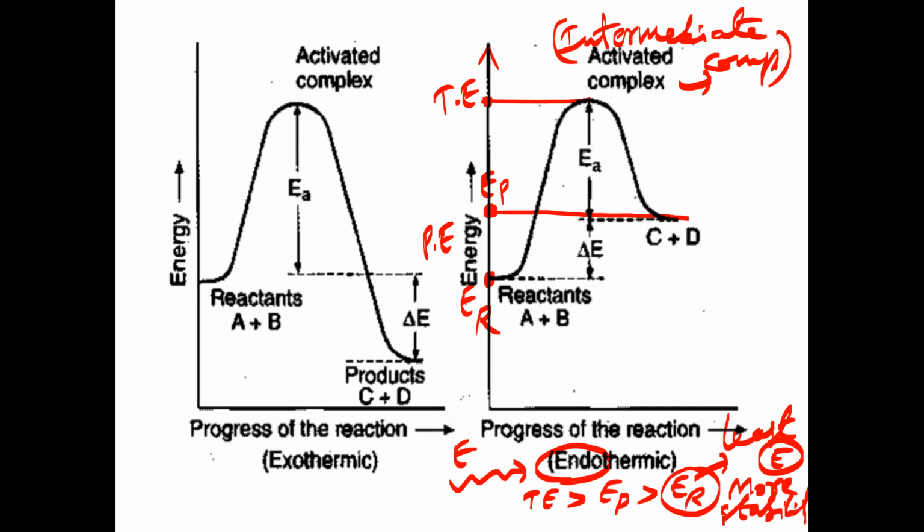Stability and energy, how they are related to each other? Inversely proportional. So as energy of reactants is lesser here, what happens? The stability will be greater. So in endothermic reaction, what is happening? Less energetic reactants with more stability are converted into more energetic and less stable products. The products are with more energy than reactants and less stability.